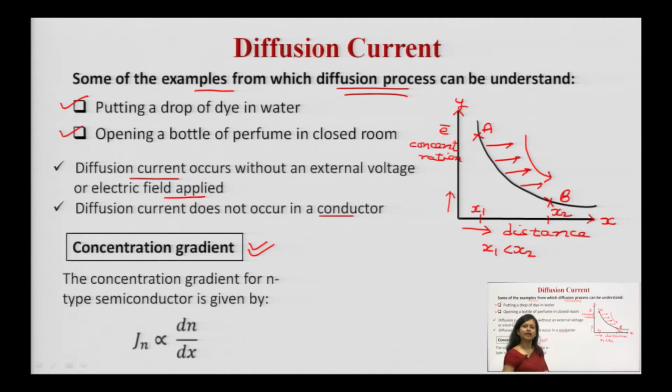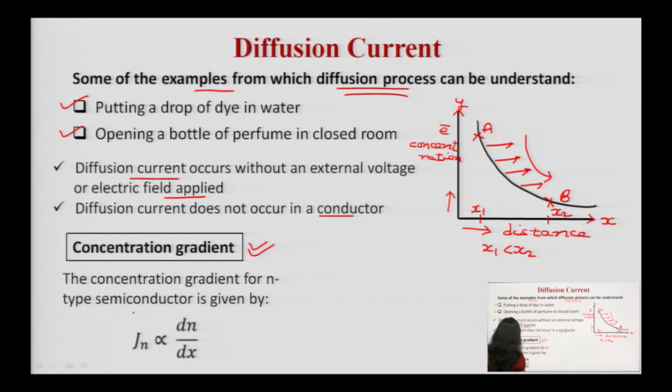If we are talking about n-type semiconductor, what are in the majority? In n-type semiconductor, majority charge carriers are electrons. That is why we have plotted this particular curve. If you had to deal with the concentration gradient for the holes, you have to take the holes concentration variation, because the holes are in the majority in case of p-type semiconductor.